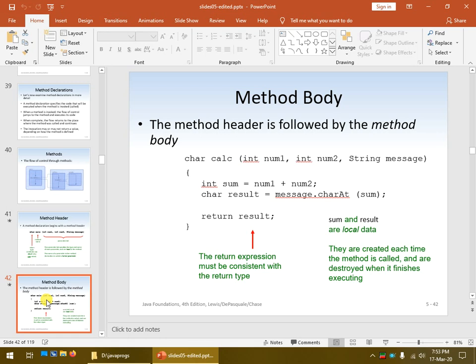It's going to get called with a number and another number. It's going to add those two together. Those actually become the index. So we're calling it sum, but it's really just the index into the string that we're going to use for charAt. It gets a character in that message string, puts it into result, and then that gets returned as well. Now, this is just the method definition, but where is it useful?